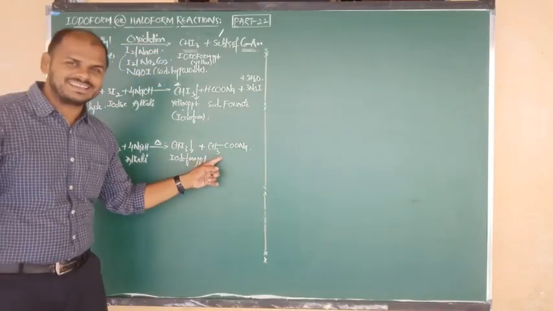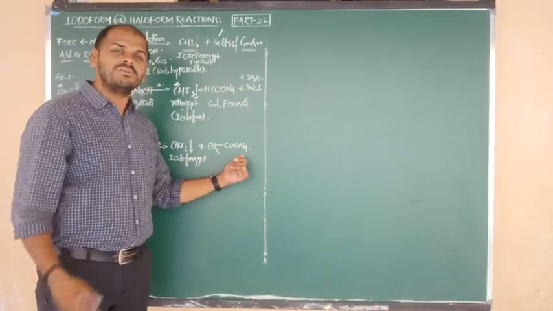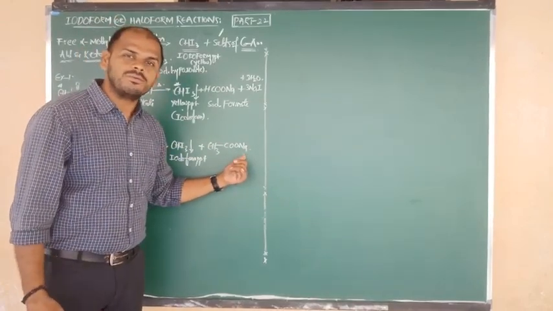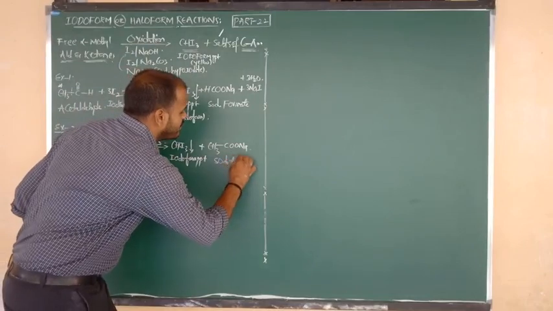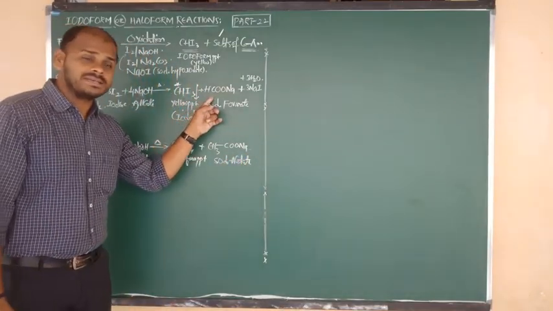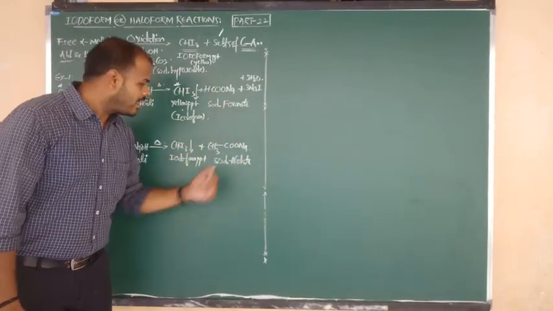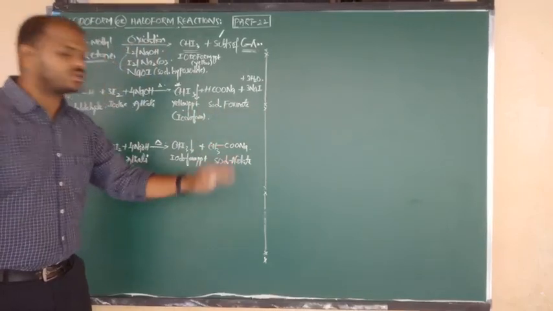Looking like acetic acid, CH3COOH, but H replaced by sodium. So we can say sodium salt of acetic acid, and the short name is sodium acetate. The earlier one is the sodium salt of formic acid, and we say sodium formate. And this is the sodium salt of acetic acid, sodium acetate.